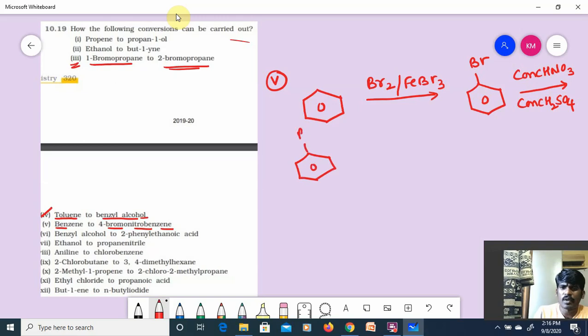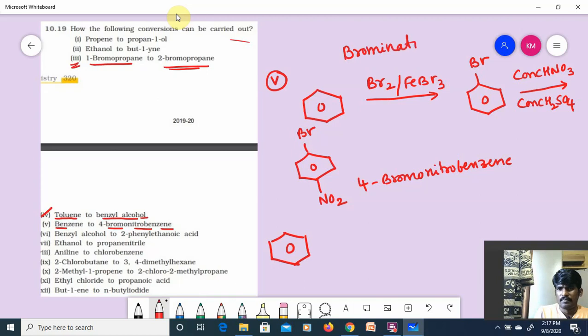Then you will get a major product, Br-C6H4-NO2. This is called 4-bromonitrobenzene. Students might ask me, you might get a doubt, sir, can't I do nitration first, followed by bromination? I have done bromination first, followed by nitration. But if I do nitration first,